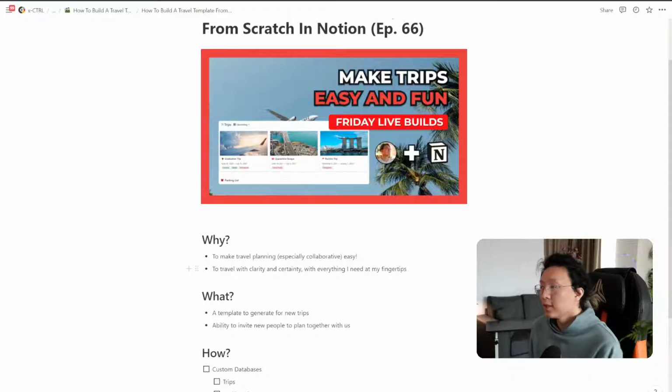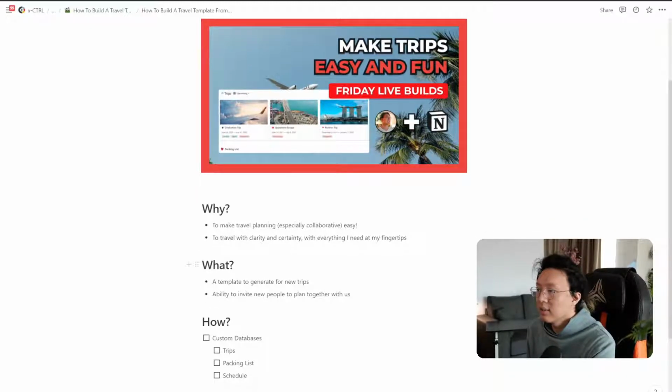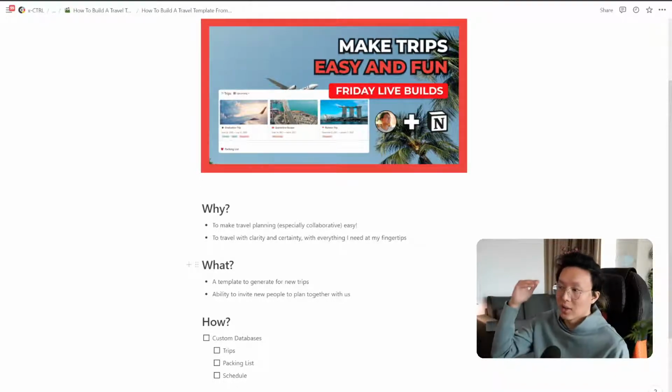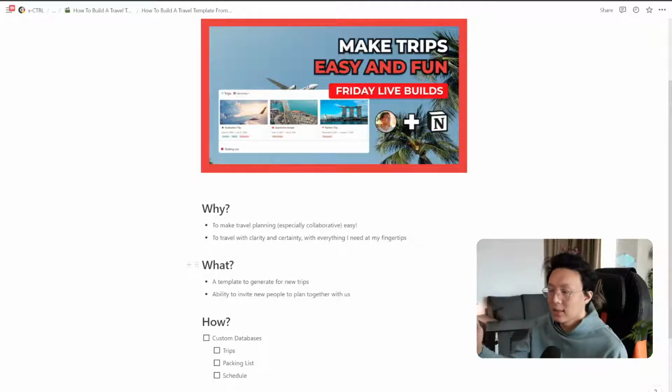need. So what we're going to be building is a template to generate for new trips. You can think of it kind of like a workflow, right? So whenever we go on a new trip, we have to figure out how are we going to get there, right? These are the flights we're going to take, or the bus we're going to take, or the drive we have to make. And then we're going to have to figure out our itinerary. Where are we going? What are we going to see, right? What certain attractions are the things that we'd like to see and we like to be at, right? What else do we have to prepare?